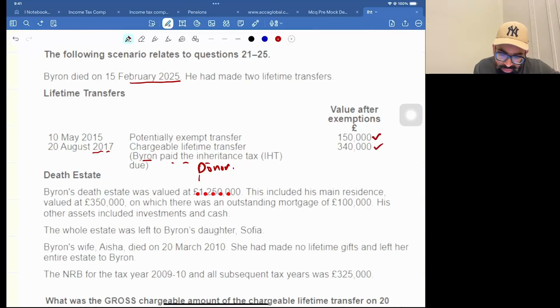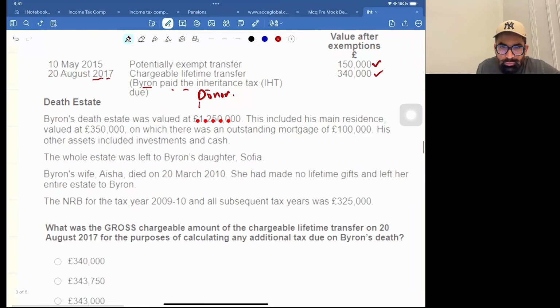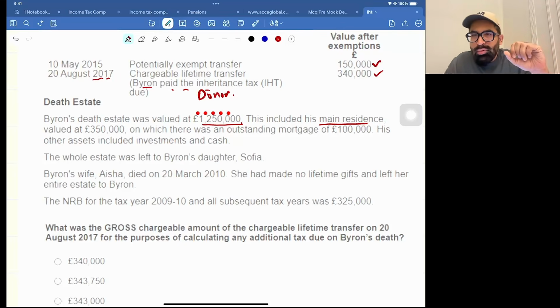Now the next thing they are saying, this is the information of the death estate. Byron's death estate was valued at 1,250,000. This is the value of the total death estate. This included his main residence. Now, hope you remember residence nil rate band. There was a topic taught in the class as well. So, when can we claim residence NRB? Residence NRB, which is 175,000.